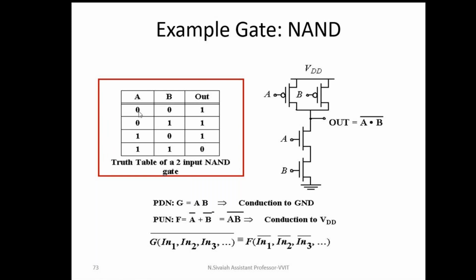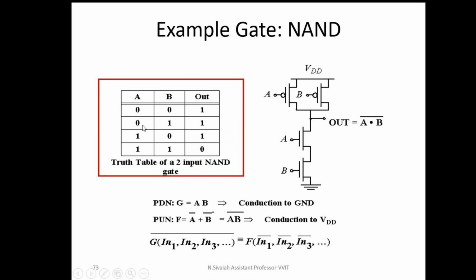If the input is 0, 0, in the first case A value is 0 and B value is 0, then the PMOS transistors are on, NMOS transistors are off. In this case, VDD is transferred to the output side, that's why Vout is equal to logic 1.